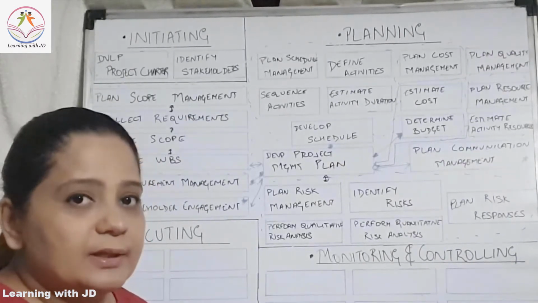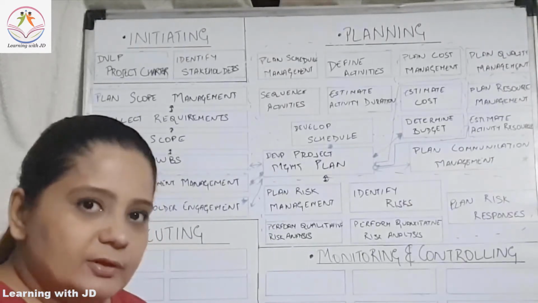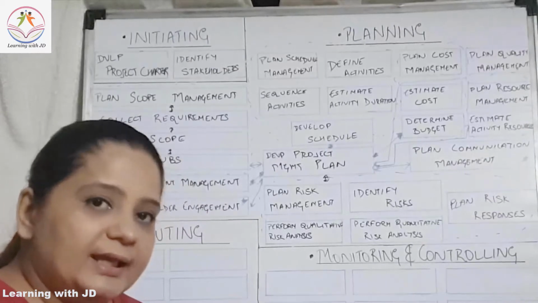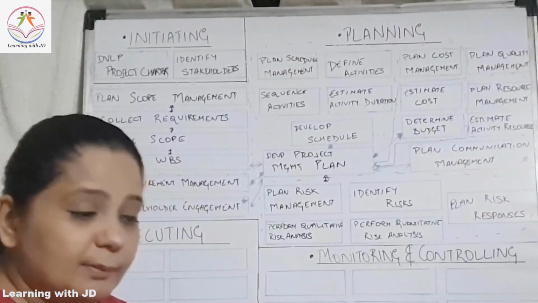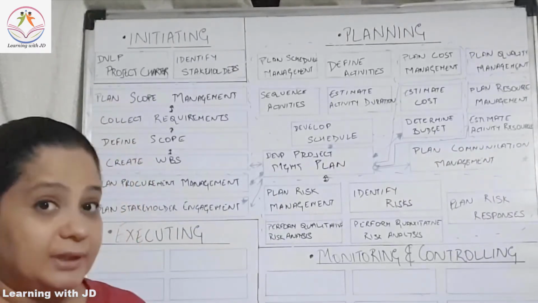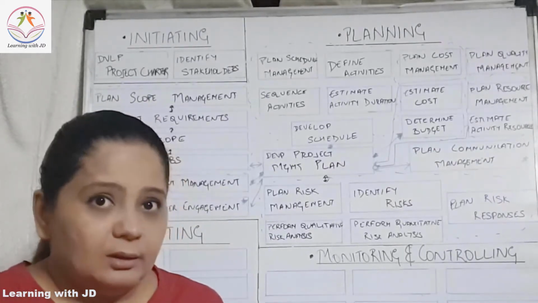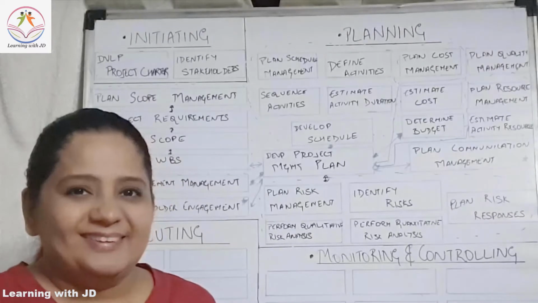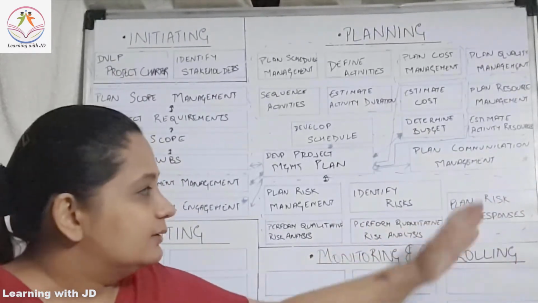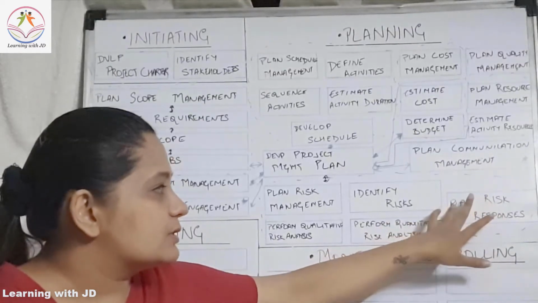It can be a possibility that the probability of a risk occurring is high but the impact is low. And there can also be a scenario that the probability of the risk happening is very low but the impact is very high. So accordingly, you have to manage your risk responses. Then comes your plan risk responses.